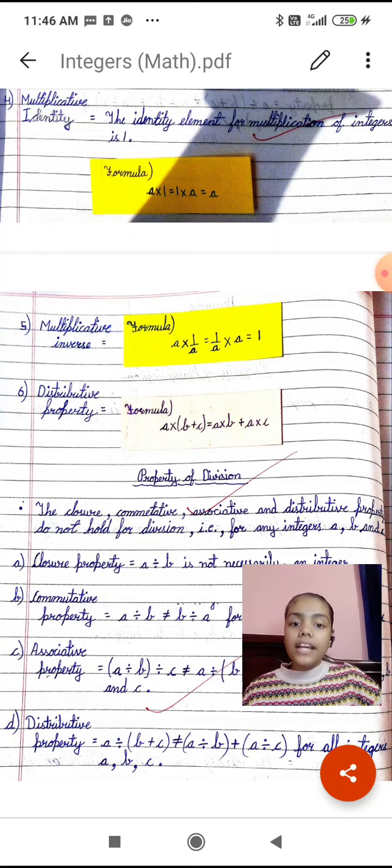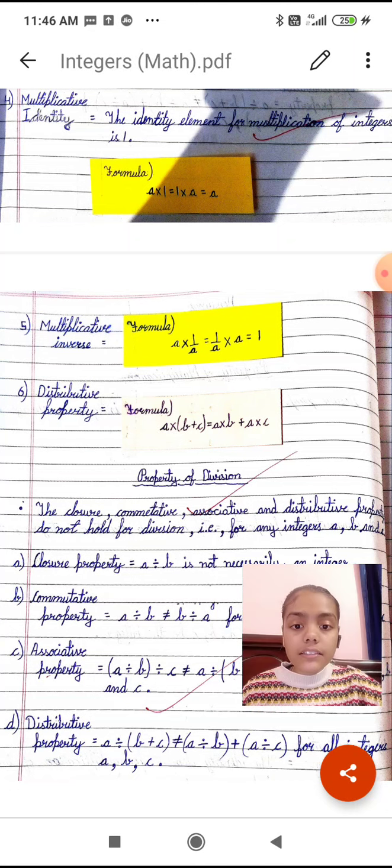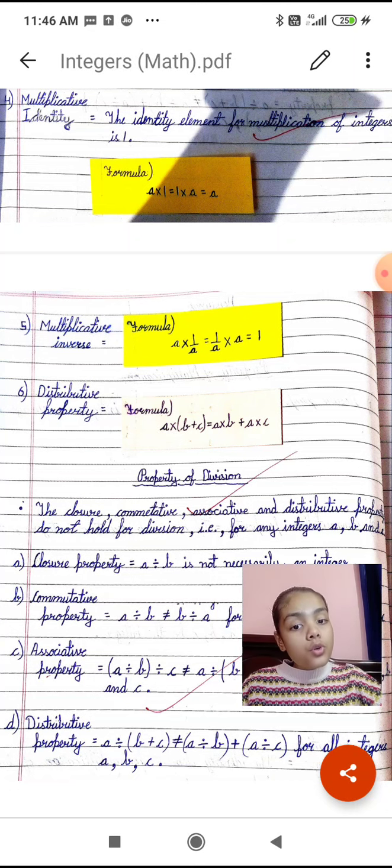So I am putting a as 2, b as 3 and c as 4. So a, 2 multiplied by 3 is equal to 6, plus a multiplied by 4 is equal to 8. Then we have 6 plus 8, and the sum will be the answer.